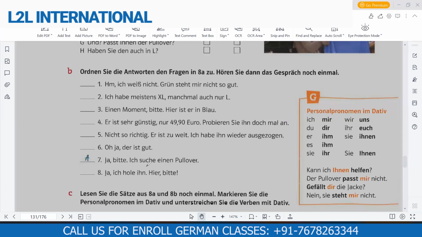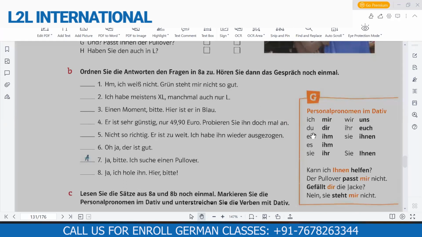For me, for you. Accusative personal pronomen. You remember or not? Forgotten? Mich, dich, uns, für ihn, for the dog, for him, for her. Sana, remember or forgotten? Remember, right?